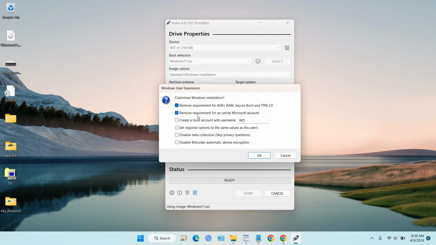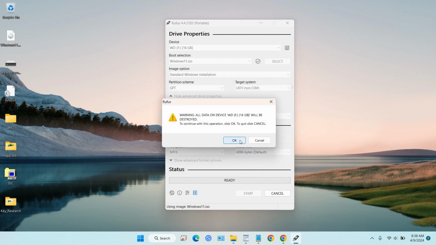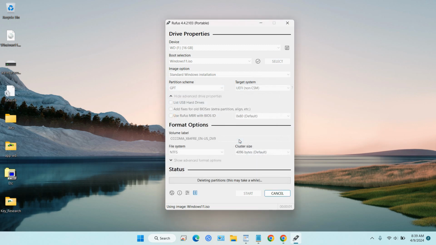To just remove the requirement for an online Microsoft account, you need to just tick this and don't tick the other one. But also, if you want to remove the requirement for 4 gigabytes RAM, secure boot and TPM, you can also tick this. But we need just bypass the Microsoft account in here. Just click OK. Now we can click OK in here.